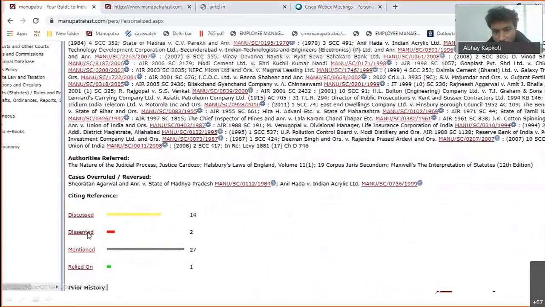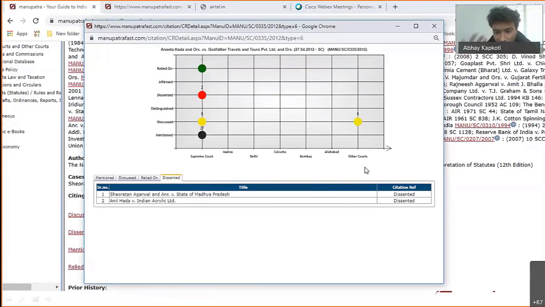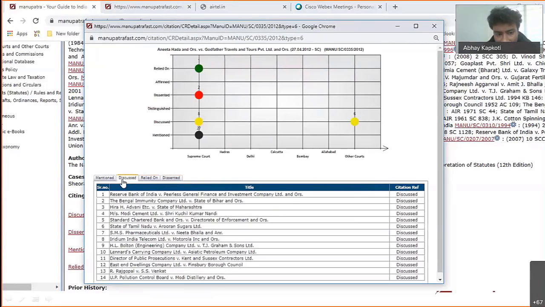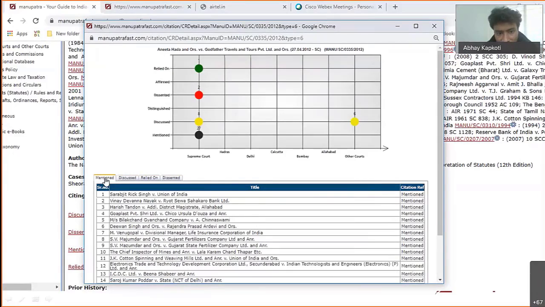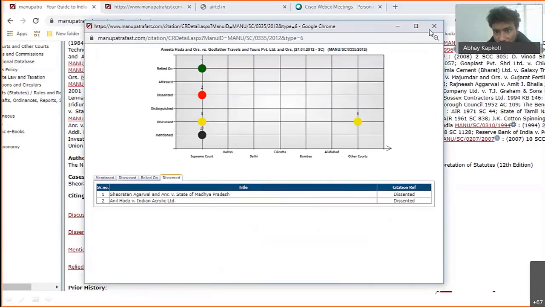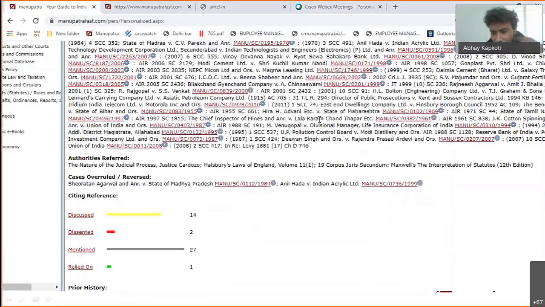Of all the judgments referred to in this judgment, these are the ones it relied on. So this is one judgment it relied on. These are the judgments which it discussed, mentioned, and dissented from. So we are giving you the list of judgments that were referred to. Also, we are giving you the treatment, like what treatment was given to that judgment in this case.